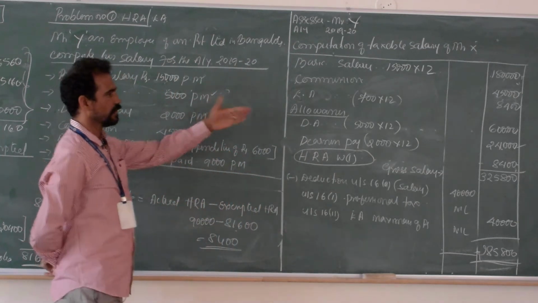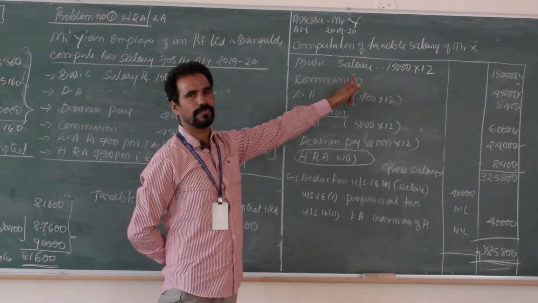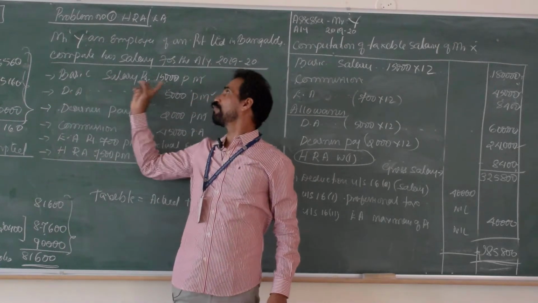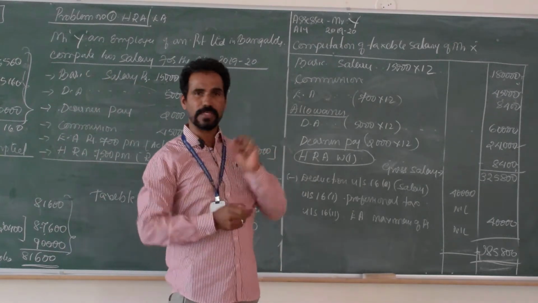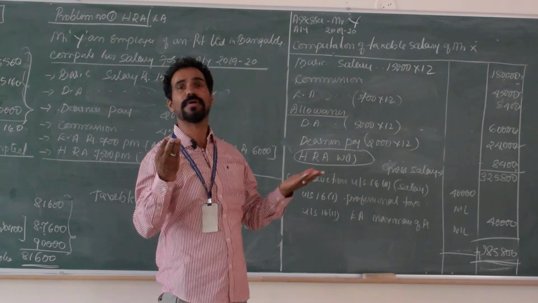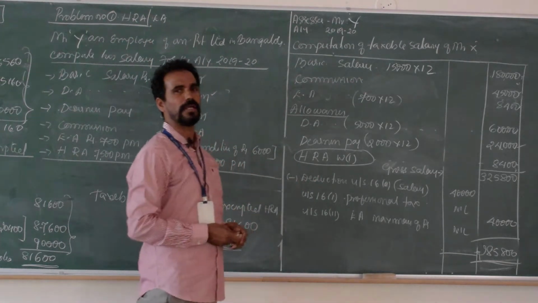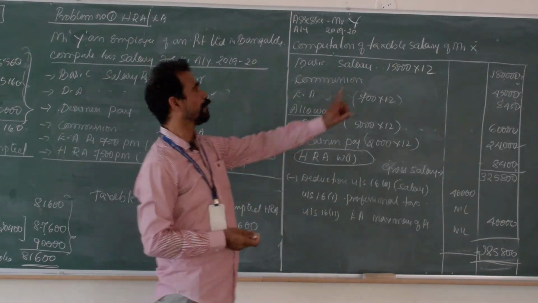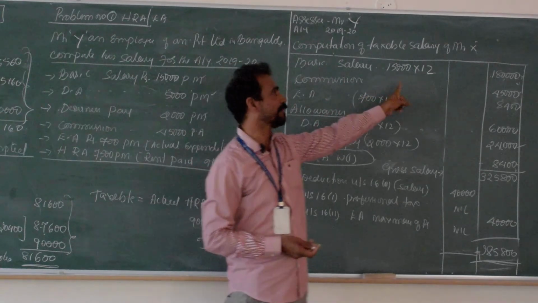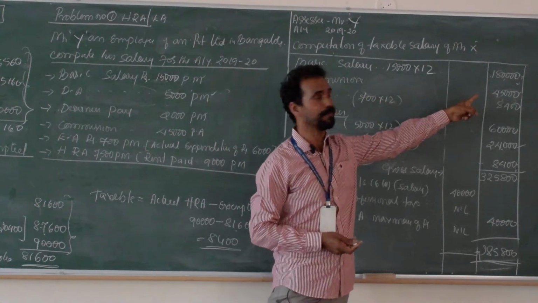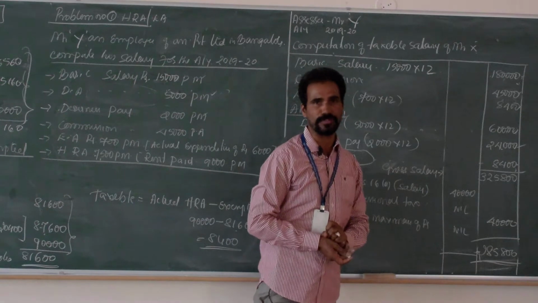See this, basic salary as per your question is 15,000 per month. Every month we get 15,000. What about per annum? Normally we calculate 12 months. 15,000 per month into 12 months, so totally we get the salary per annum 1,80,000.